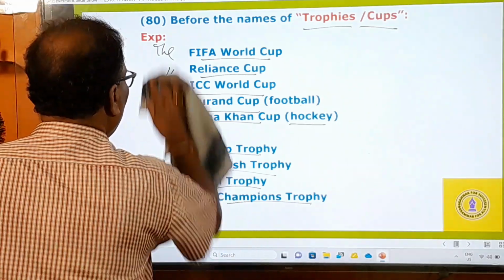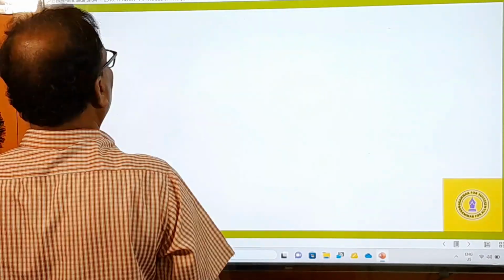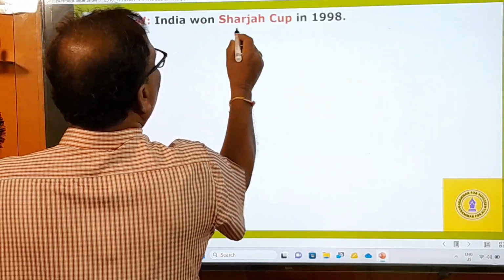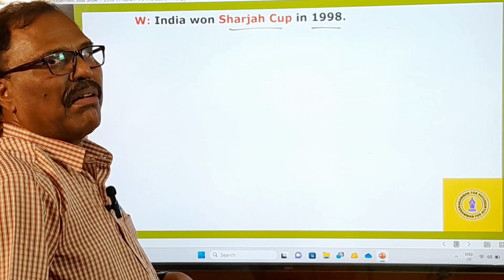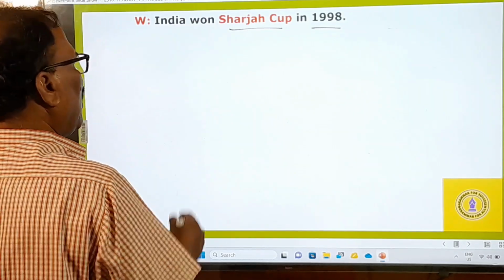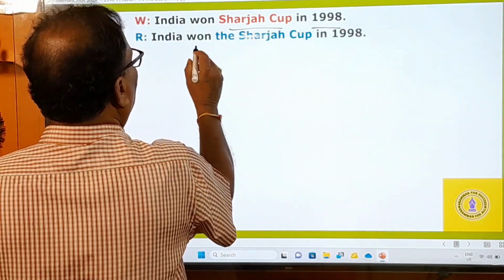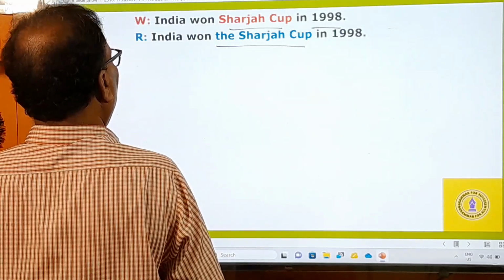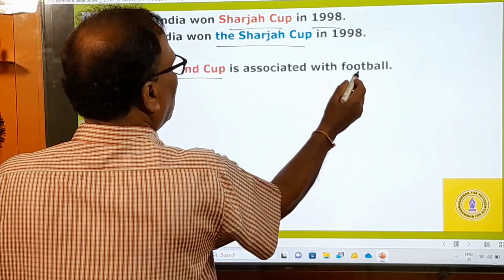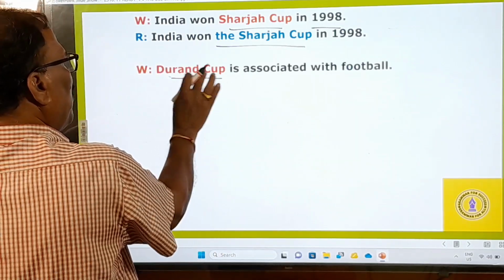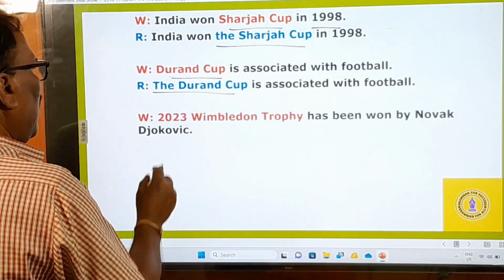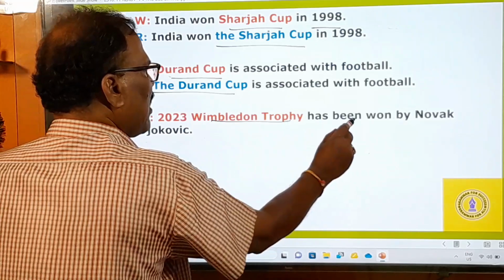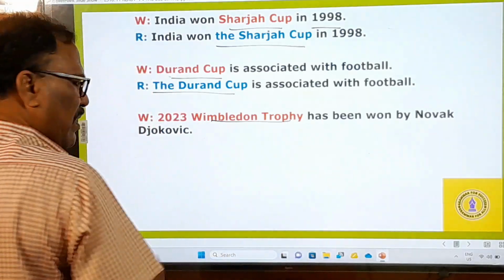And now let's go to the example sentences. India won the Sharjah Cup in 1998 under the captainship of Kapil Dev, I think. You cannot simply say Durand Cup; you have to say the Durand Cup, which is associated with football. The 2023 Wimbledon Trophy has been won by Novak Djokovic, you know very well.